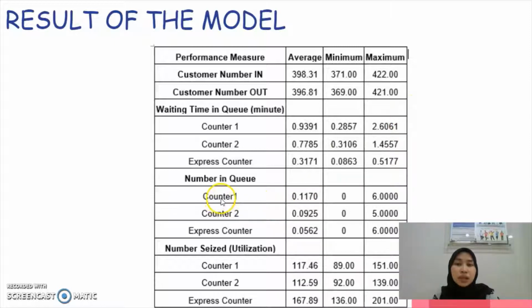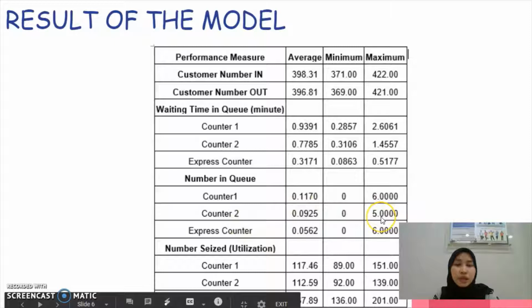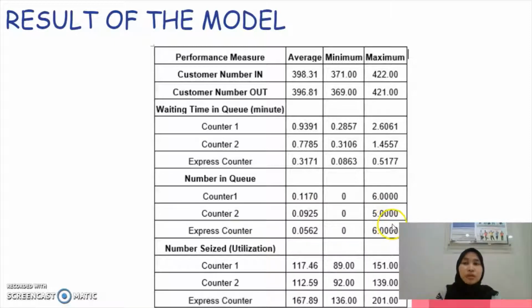The number in queue is 6 customers for counter 1 and the express counter. For counter 2, there are 5 customers in the queue. These results of the model appear from the Arena simulation.